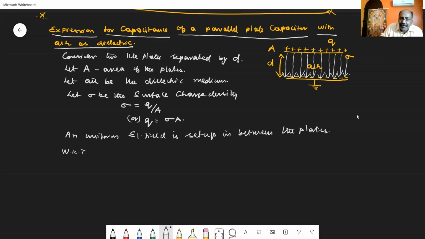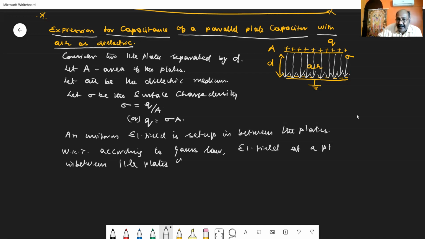We know that according to the application of Gauss law, the electrical field at a point in between parallel plates of charge is given by the formula E equal to sigma by epsilon 0. We have already studied in the application of Gauss law that due to a plane sheet of charge, the electrical field is sigma by 2 epsilon 0.